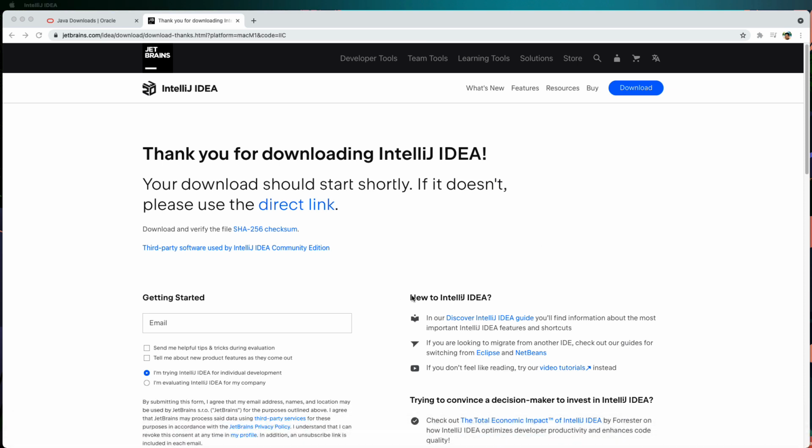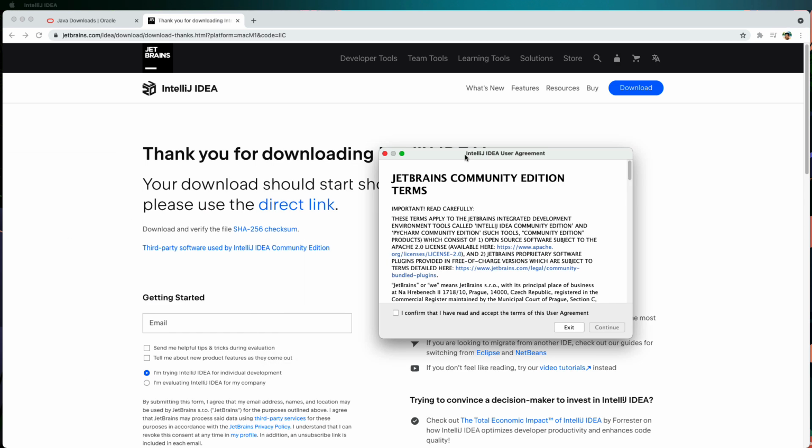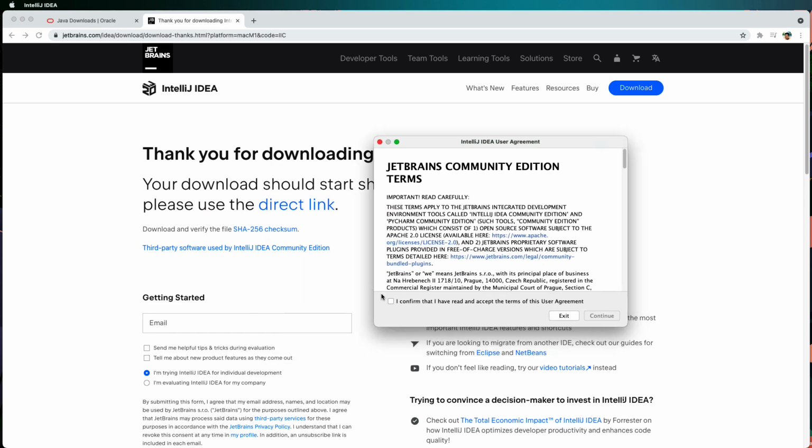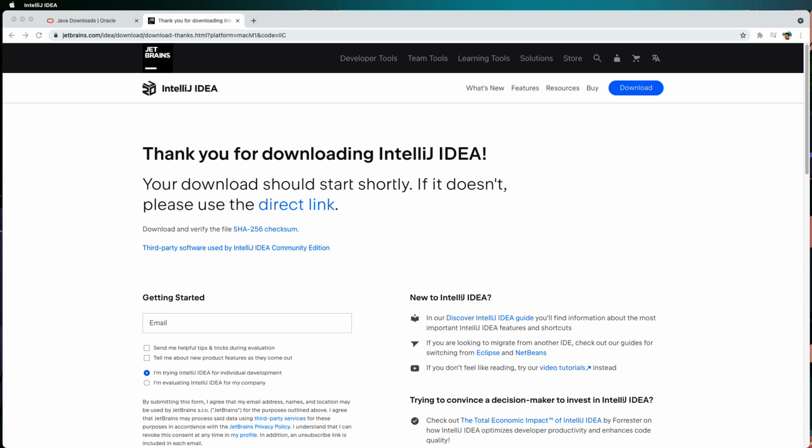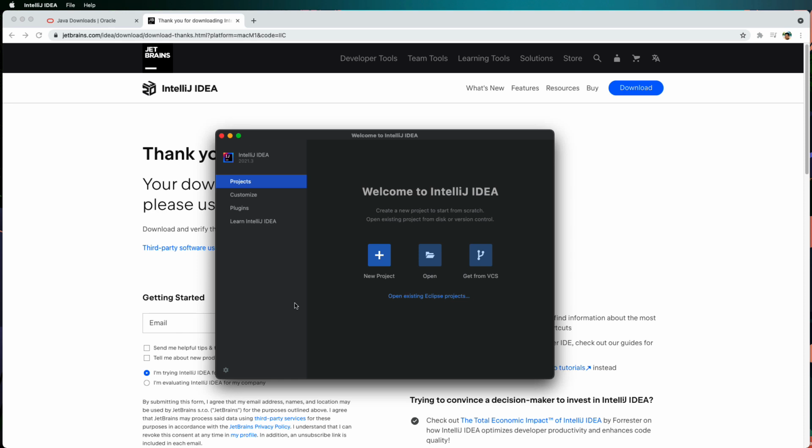And then before I can launch it for the first time, it shows user agreement. I confirm the user agreement, click continue, and in few seconds the IntelliJ IDEA is launched in my computer.